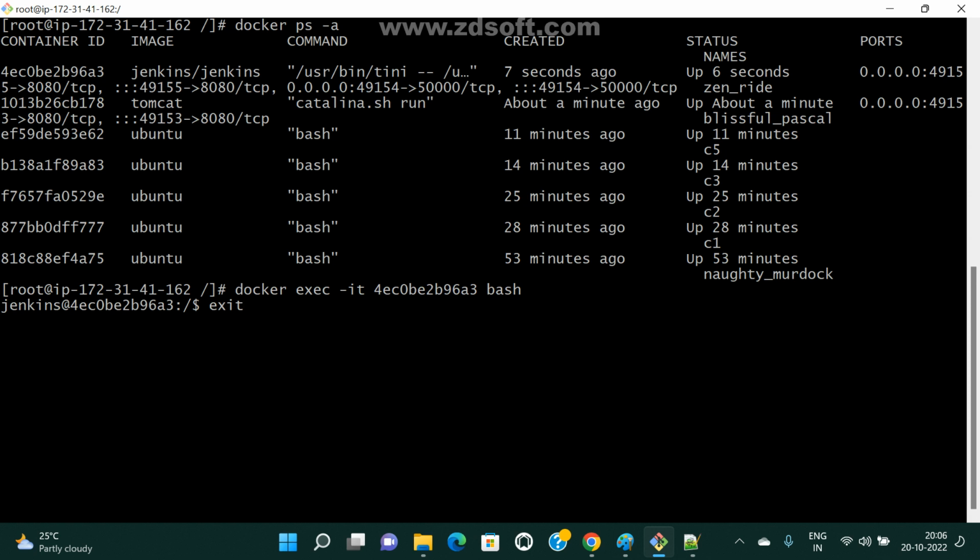Stop. Container stop. What about others? Container exit, okay, we are exiting from the container. But is the container running or in stop mode? Yes, the container will keep running, we are only exiting from the container. Why is the container still running? Now see here.